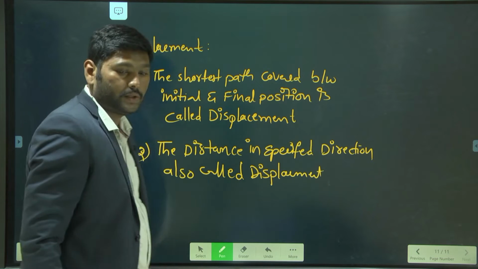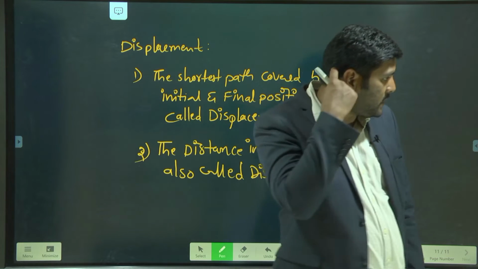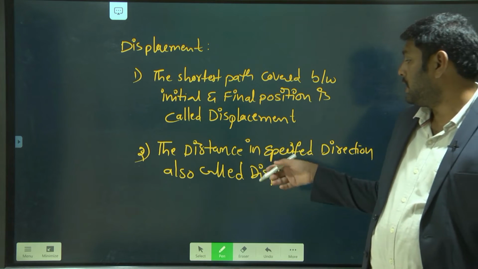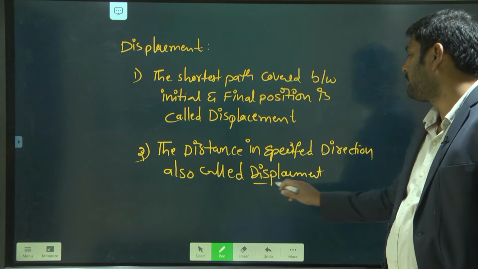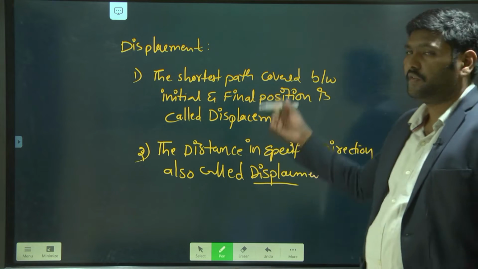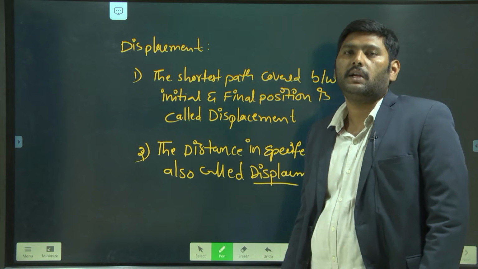Understood? What is meant by displacement? The distance in a specified direction is also called displacement. These are the two definitions we can give for displacement.